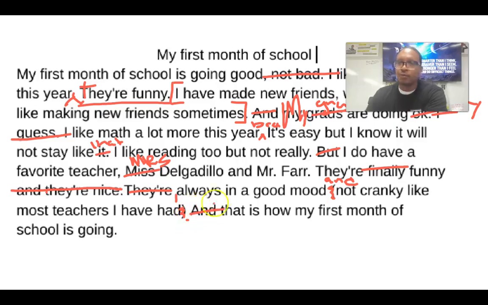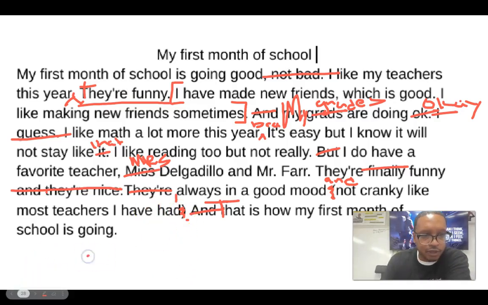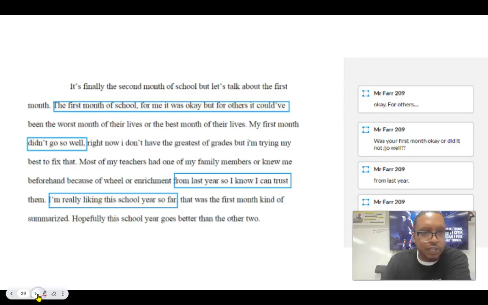Get rid of this "and." We're not beginning sentences with and. That is how my first month of school is. So again, not a crazy amount of changes, but definitely some changes needed to go from good or average good to great, right? It's a few changes and we can get to great. All right, let's just keep looking at a few things. Boom. Let's go to this next one.